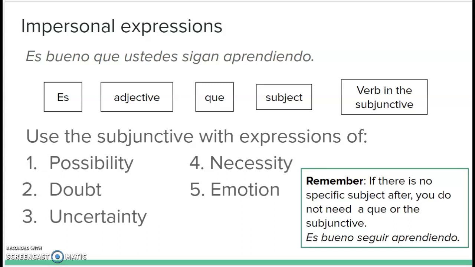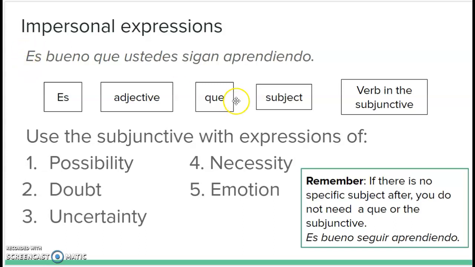So anytime the expression, the ser with the adjective, expresses possibility, doubt, uncertainty, necessity, or emotion. An emotion is just kind of, it's good, it's bad, it's sad. Anytime you're saying how you feel about something, that's going to be followed by the subjunctive as long as you have a subject.